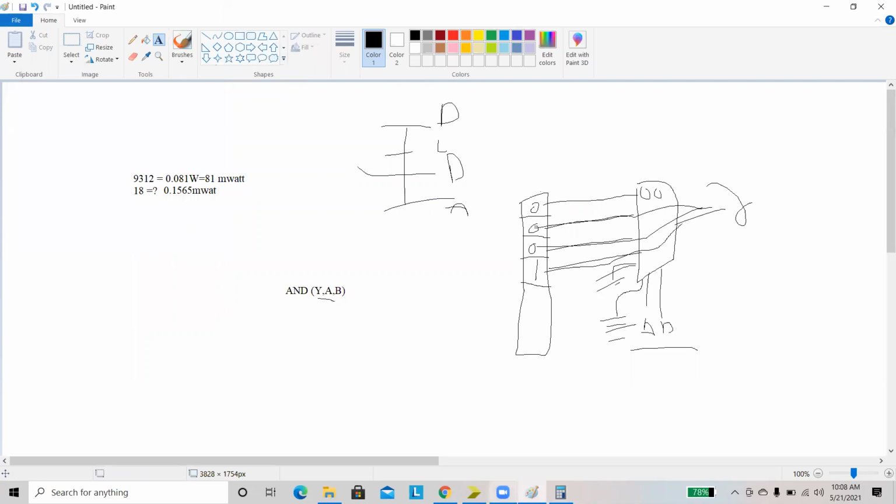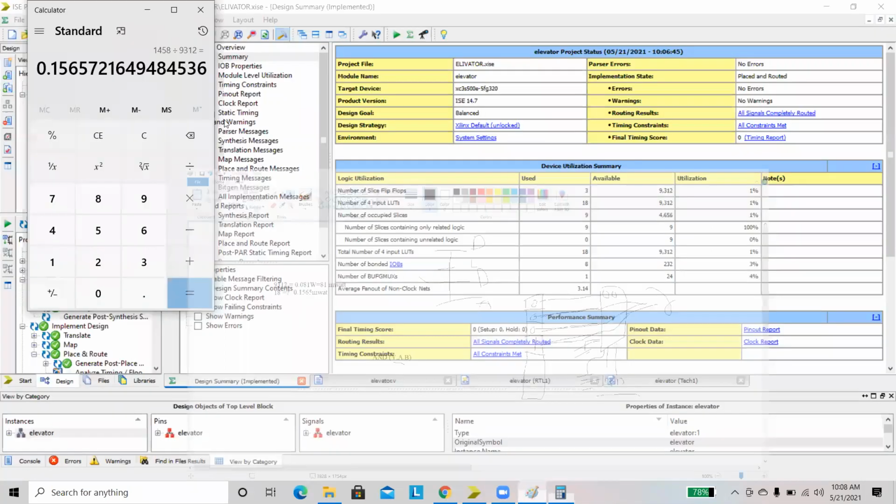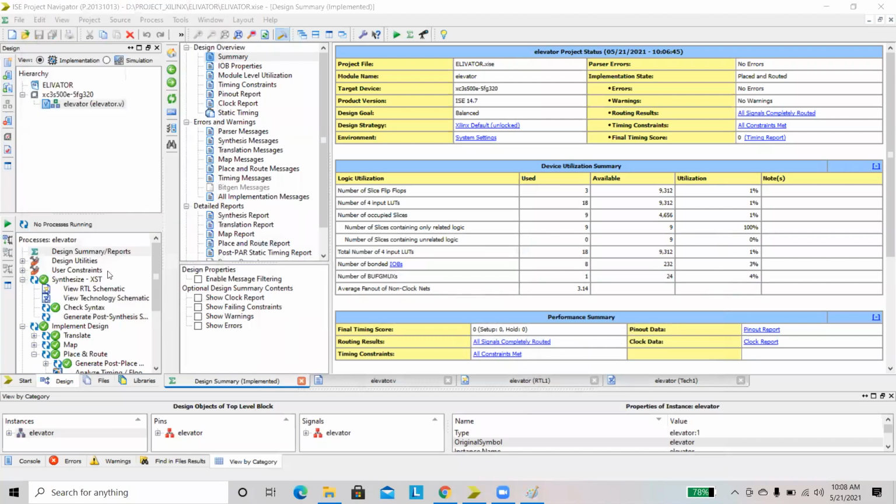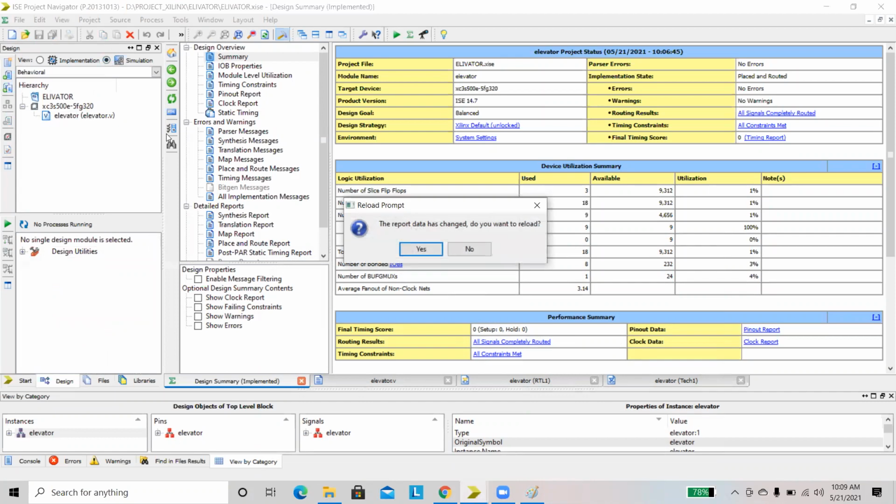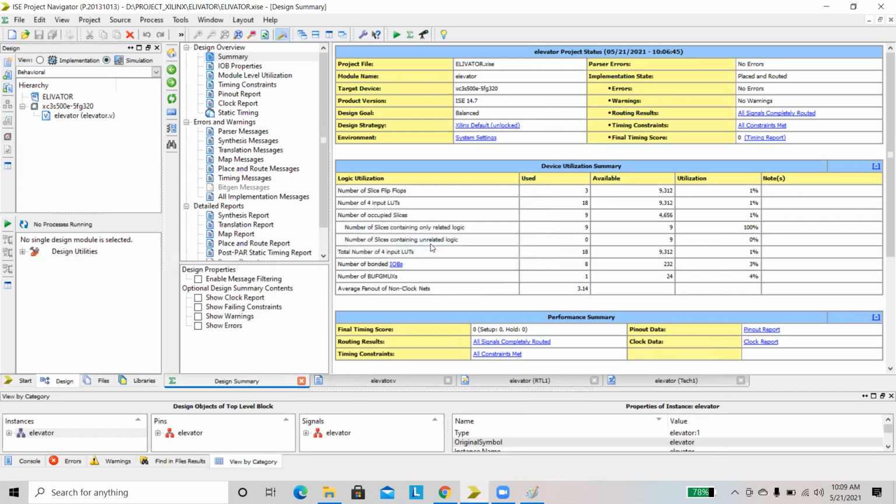Then we have to move to the next step, simulation. Click on simulation. Select our module, then go to simulate behavioral model.